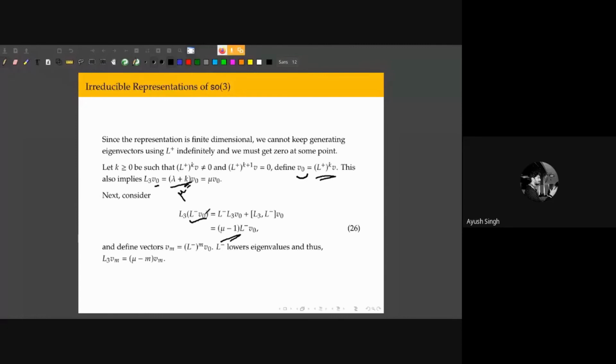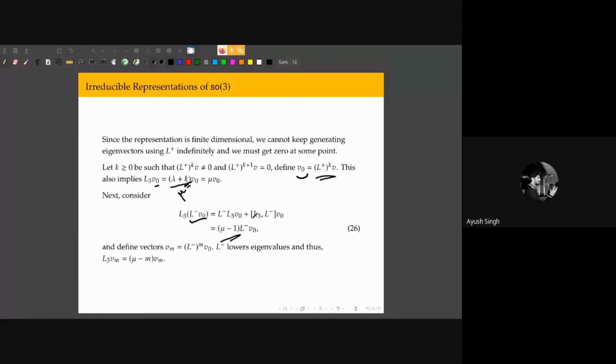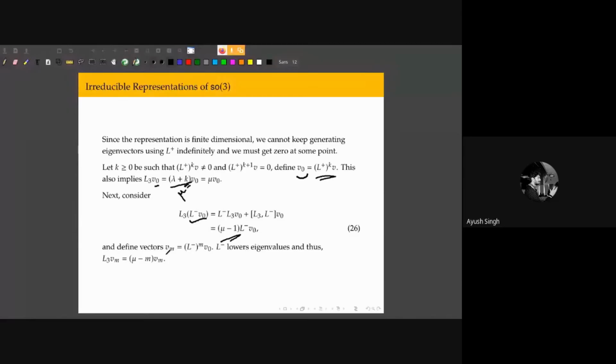If by acting on it just once it gets 0, then we have only one vector that we need to care about, but we don't assume that at the moment. We define vectors Vm as L minus acting m times on the vector V naught.